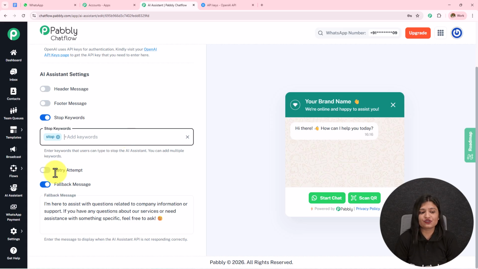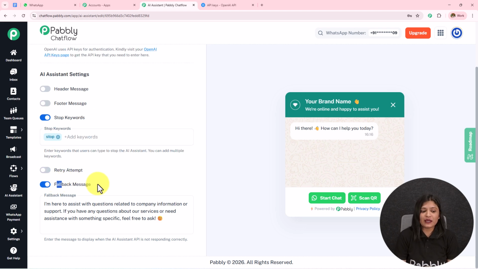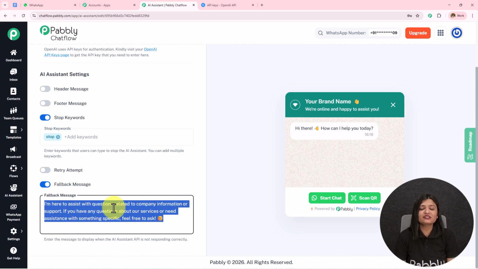Then we have this retry attempt. So you can give the retry attempts from 0 to 1, and if the AI assistant fails to respond, they get these retry attempts in answering the queries. Then we have this fallback message. So if the API is not responding, the AI agent will not be able to answer our queries accurately, and then this fallback message will be sent. I have entered this fallback message, but in your fallback message you can add the contact details and the company information. So if the queries are not resolved, at least this fallback message will be sent to the customers or the users.